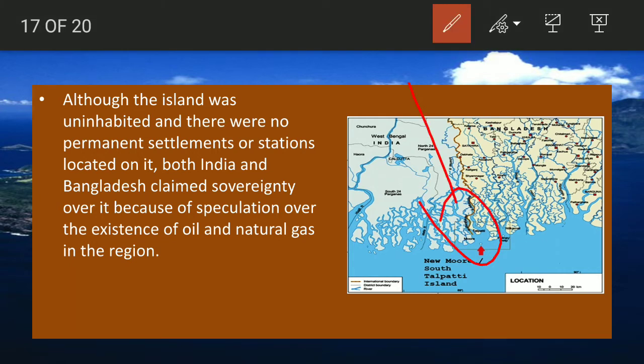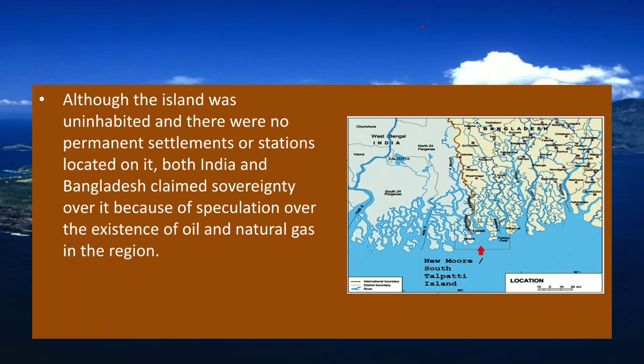This is because of speculation over the existence of oil and natural gas in the region. Now here comes oil, there are reserves of natural gas and oil, okay. For the mining of the gases, both Bangladesh and India want to establish sovereignty over the island. So it was in the news, you should be knowing.